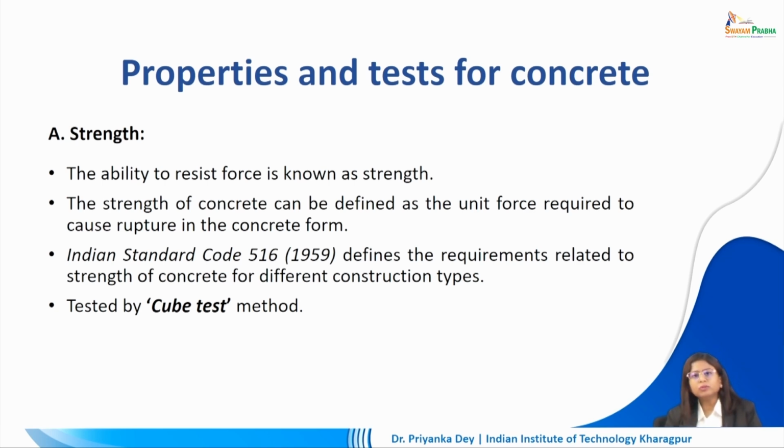So when we talk about strength of concrete, it is this ability to resist force that is known as the strength of concrete. Now strength of concrete can be defined as the unit force required to cause rupture in the concrete form. Now IS code 516 defines the requirements related to strength of concrete for different construction types. And the test, as already mentioned, is the cube test.